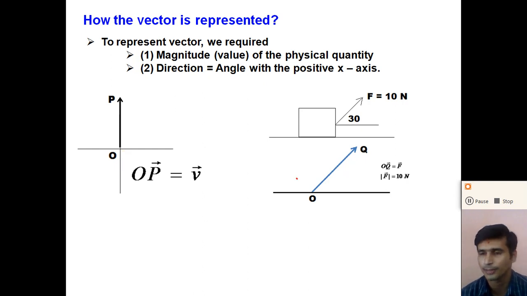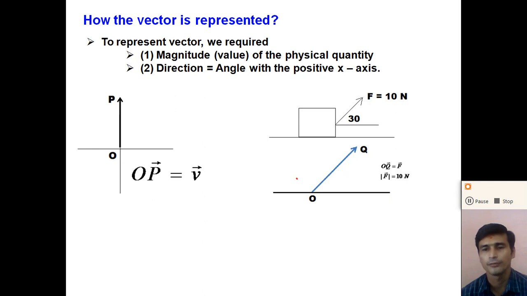So to represent a vector, we require two things: magnitude, that is the value of the physical quantity, and direction, that is the angle with the positive x-axis. Here the angle with the positive x-axis is 90 degree, and here the angle with the positive x-axis is 30 degree, right? So understand, dear student, how we can represent the vector.